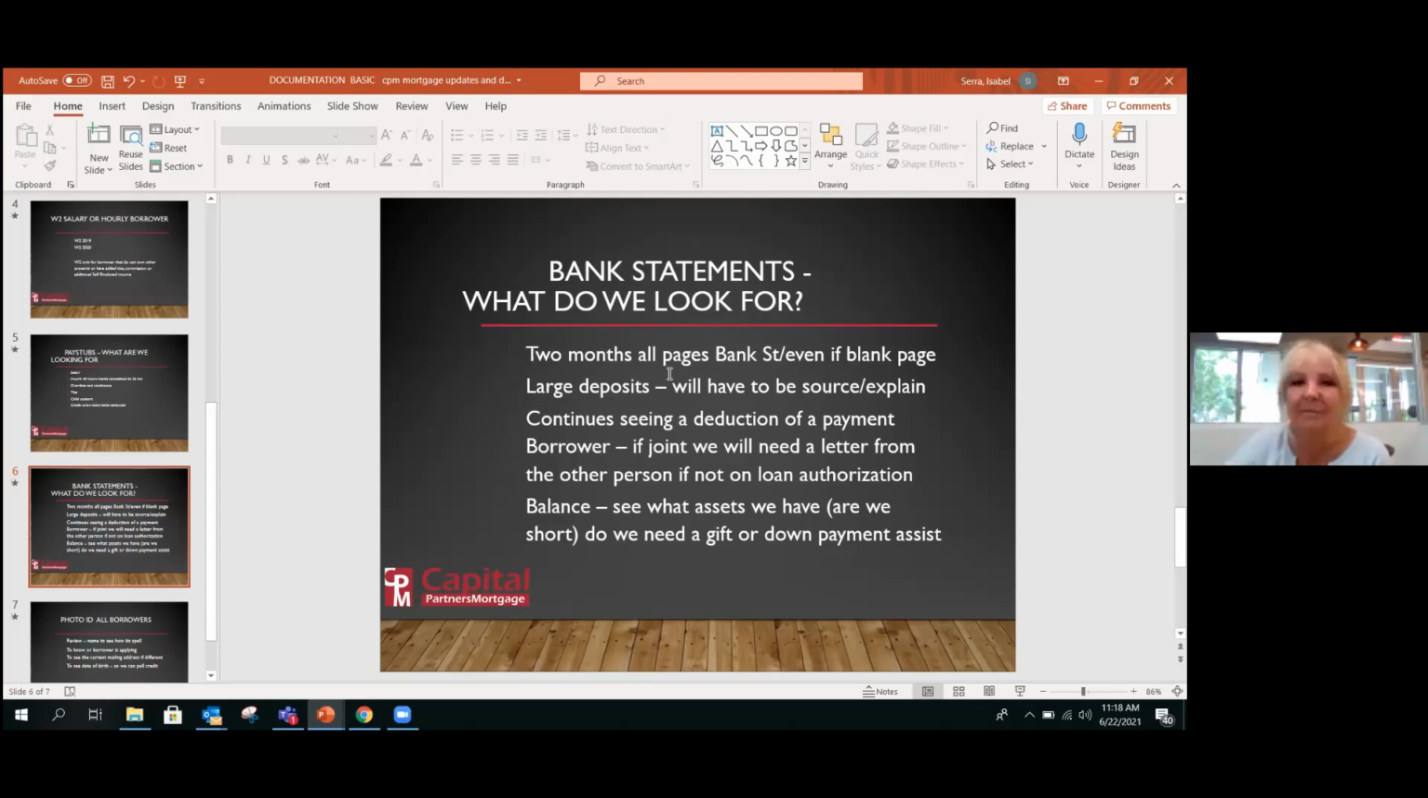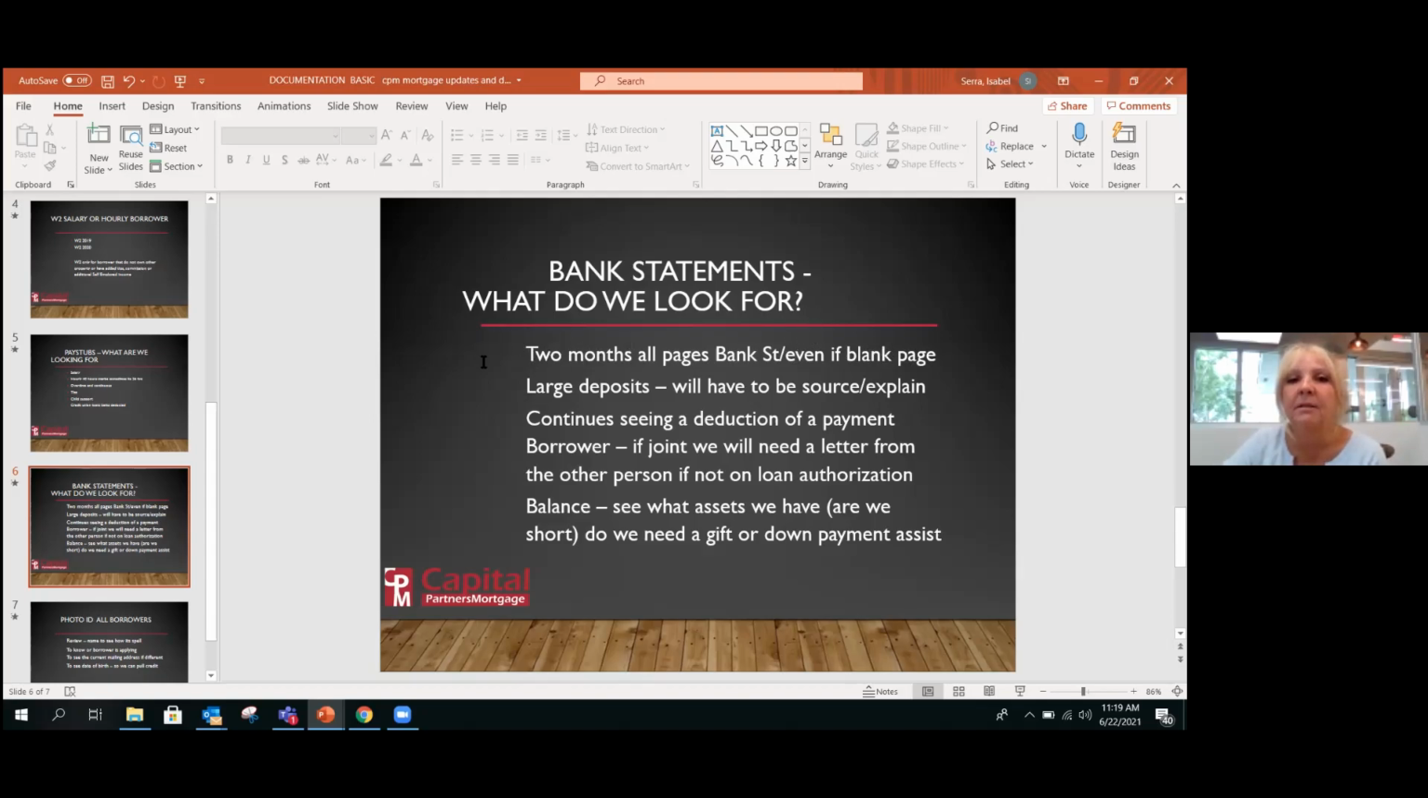Okay, bank statements, what do we look for? We require 2 months, all pages of the bank statement, even if it's a blank page. Many times you'll see bank statements have 6 pages, 7 pages. Many customers send the first 2, or the first 3, or all of them, and they throw away either the last one, which is blank, or might have some type of literature.